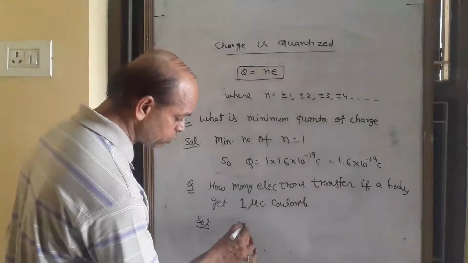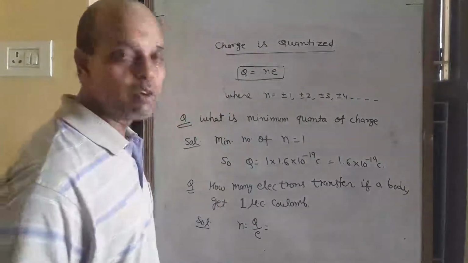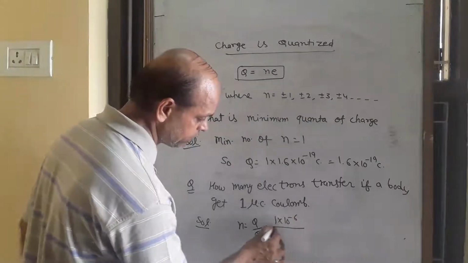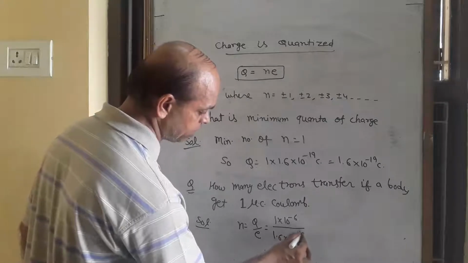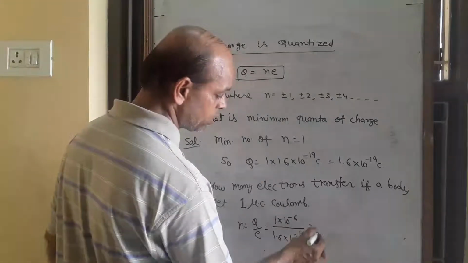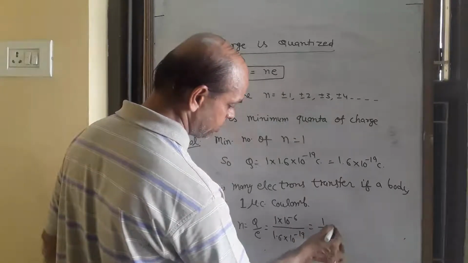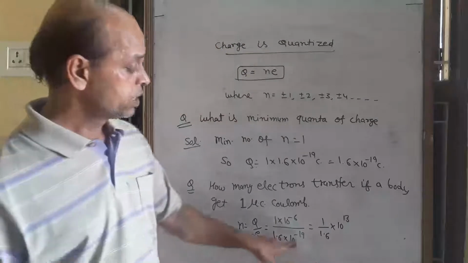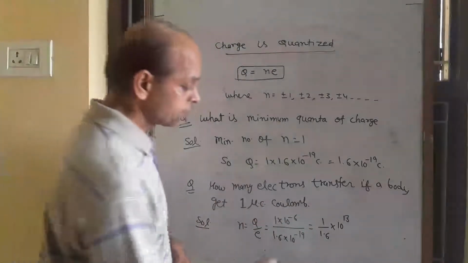So N equals Q upon E, and the value of Q is 1 into 10 to power minus 6, and E is 1.6 into 10 to power minus 19. Solve it: 1 upon 1.6, 10 to power 13, because that is plus 19 minus 6, 13.